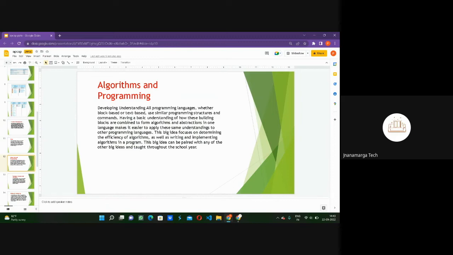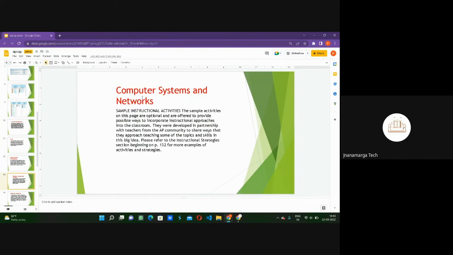This big idea focuses on determining the efficiency of algorithms. So basically we will see what the efficiency of an algorithm is, and how we write and implement an algorithm in a program. How do we solve it? This is all about this unit.